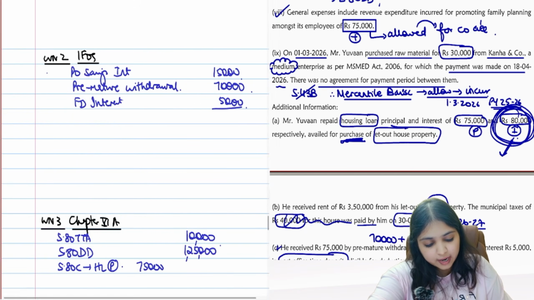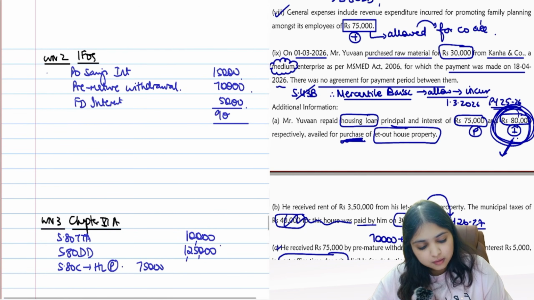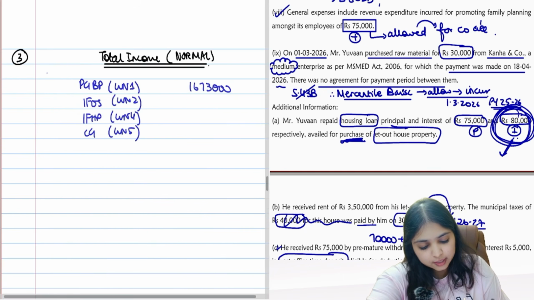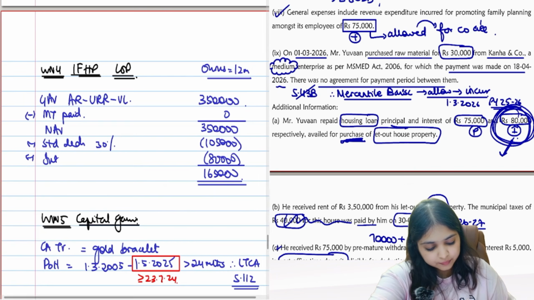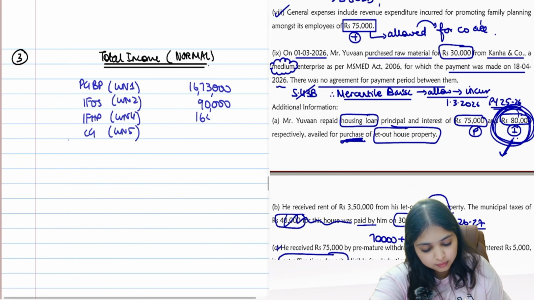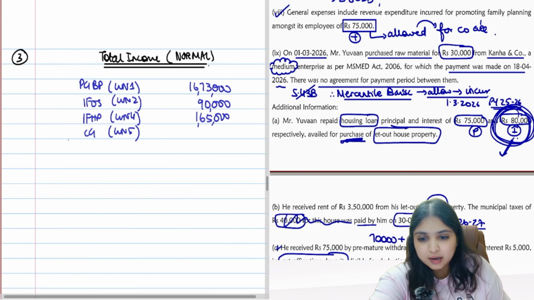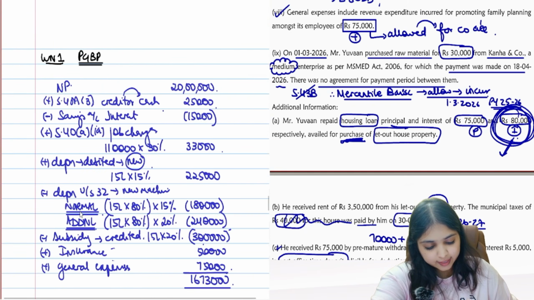Then what's your total IFOS? 90,000. I'll take it to the main answer. Then IFHP we finished already. 1,65,000. Then 112 LTCG also we finished. It is 4,10,000.